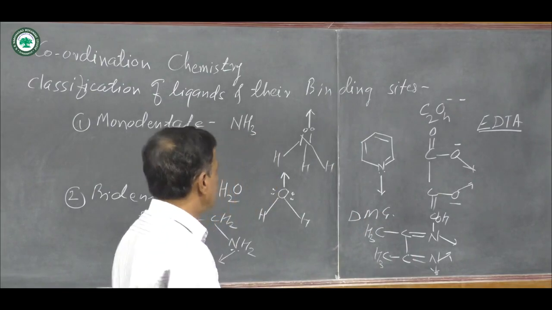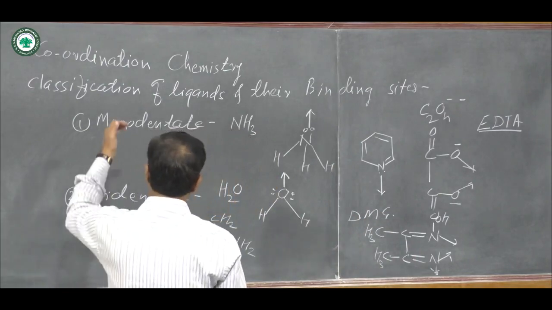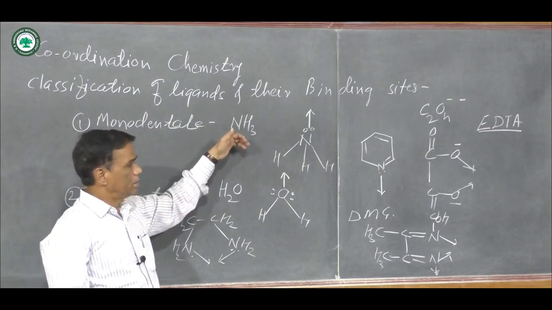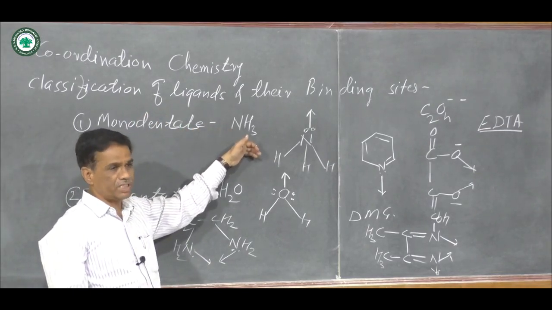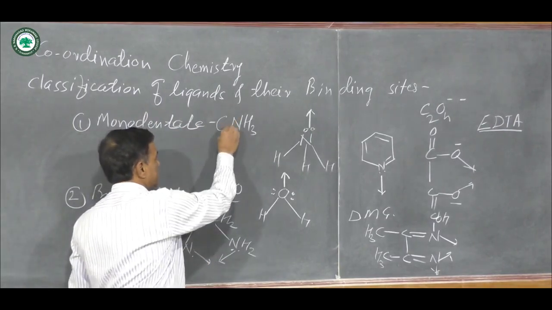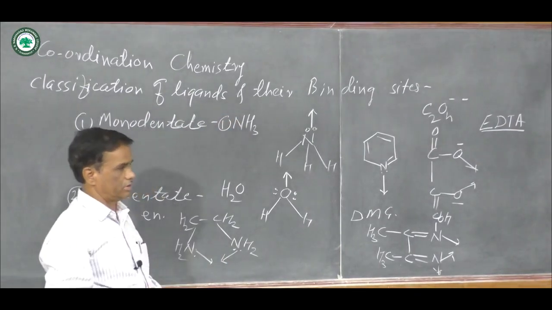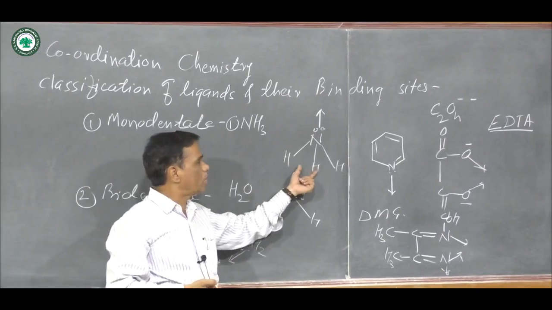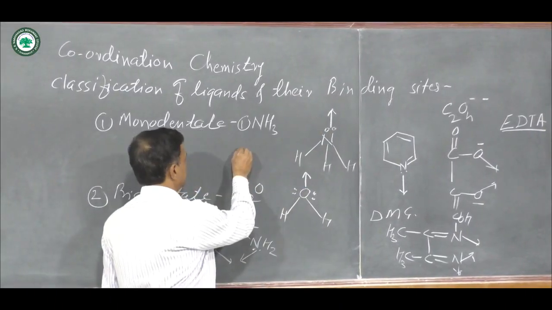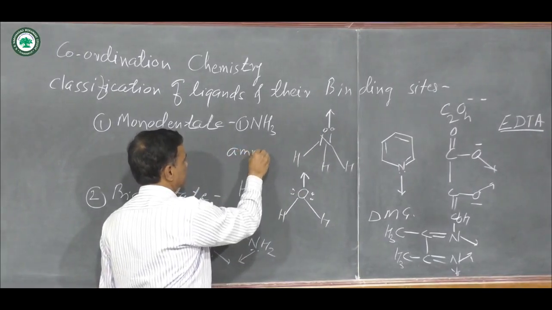form respective coordinate bonds. Then the next point is, what are the symbols of these ligands when they are represented in a coordination compound? Suppose you take the first example, ammonia, NH3. This is the structure of ammonia and this is the binding site, and it is represented as amine.